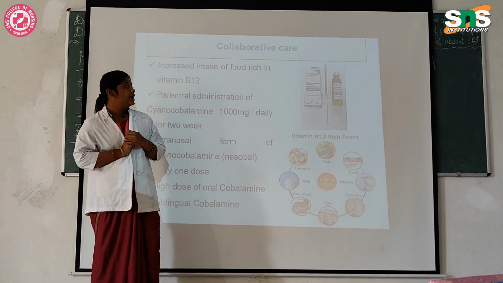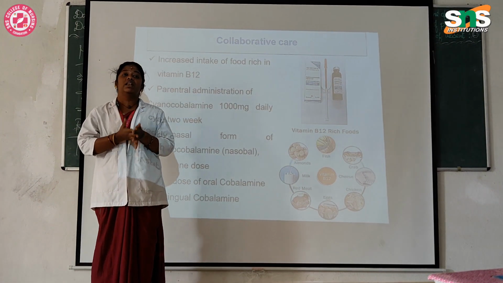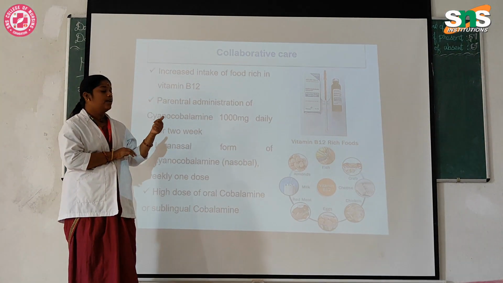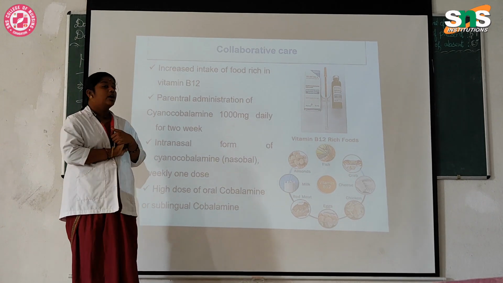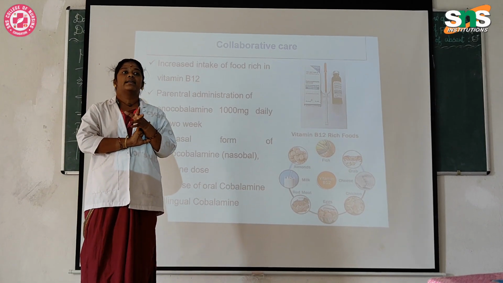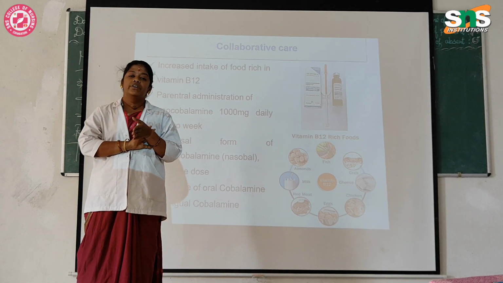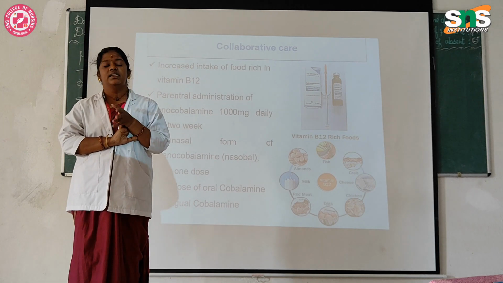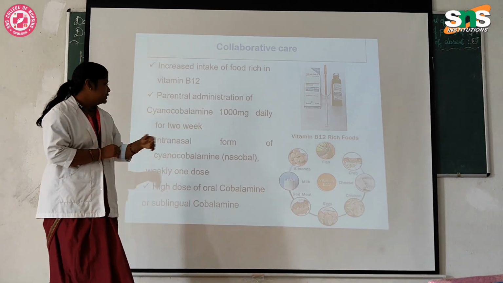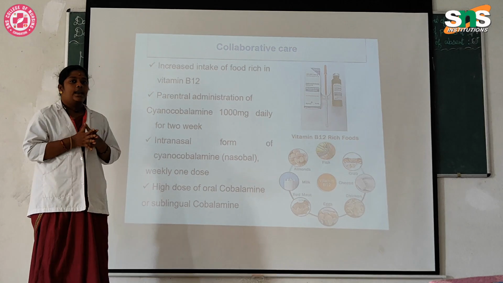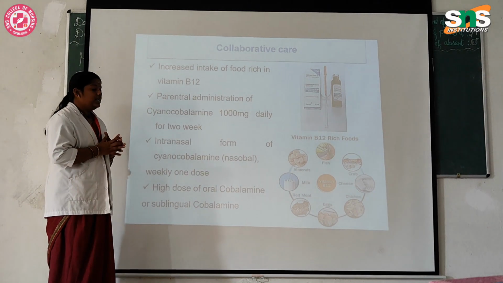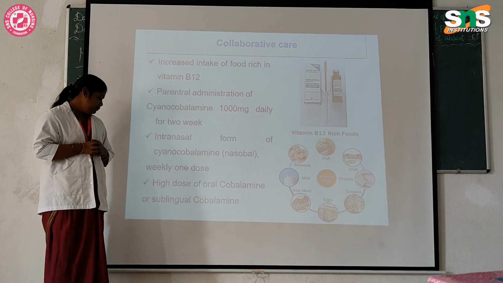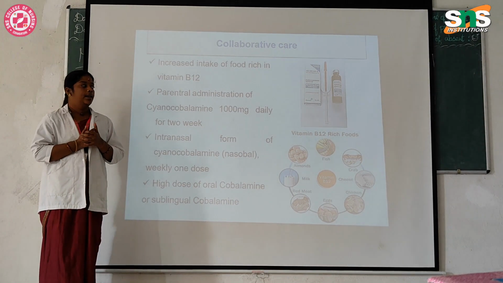First one, increased intake of food rich in vitamin B12 and folic acid. Parenteral administration of cyanocobalamin 1000 mcg daily for 2 weeks with folic acid 5 mg per day, with a vitamin B12 rich diet, moringa leaves, eggs and red meat. Then intranasal form of cyanocobalamin, that is Nascobal, one dose weekly. Then high dose oral cobalamin or sublingual cobalamin.